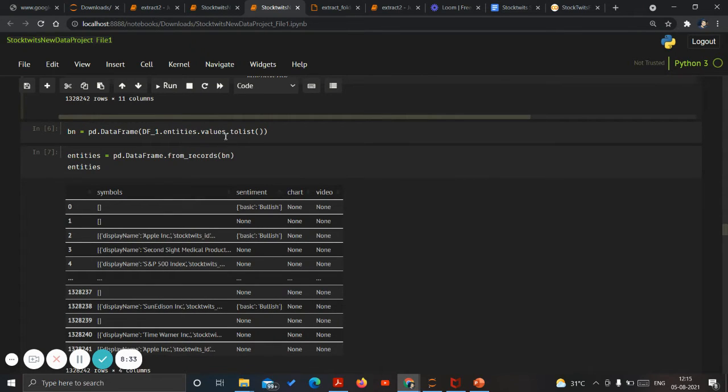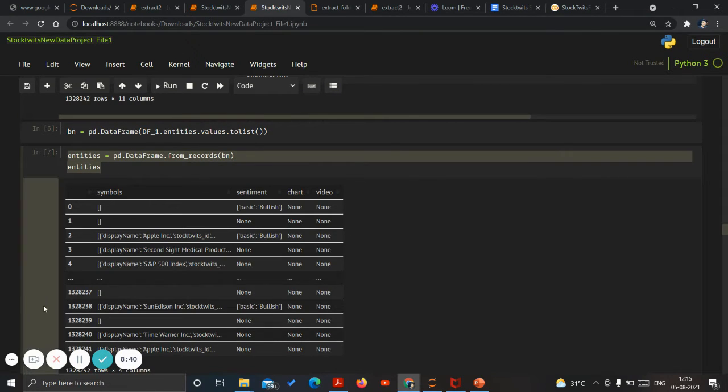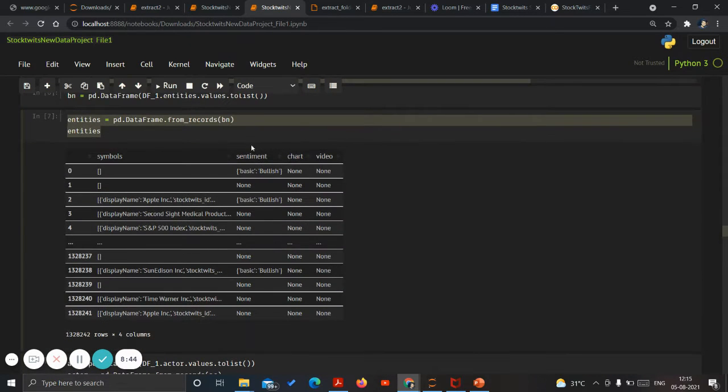We go inside entities, inside values, into a list, and then create the entities data frame, right? This is shown likewise. And inside sentiments, we have to replace basics, all of them, with only the text.